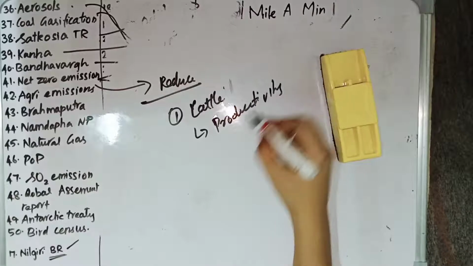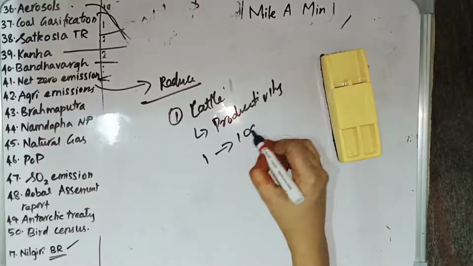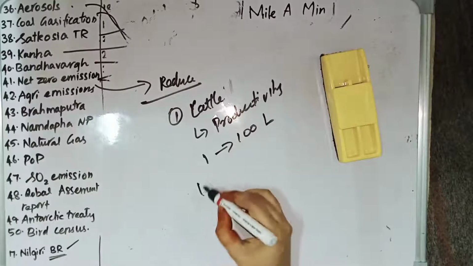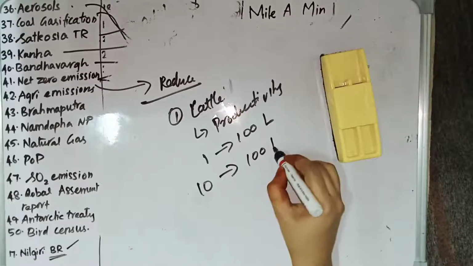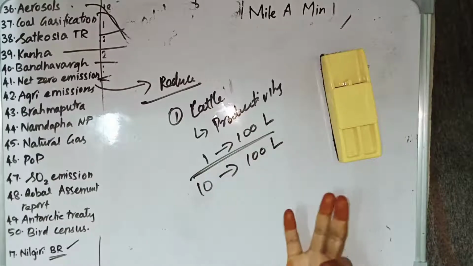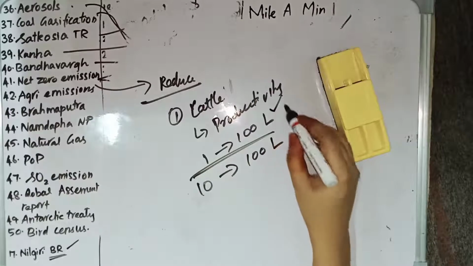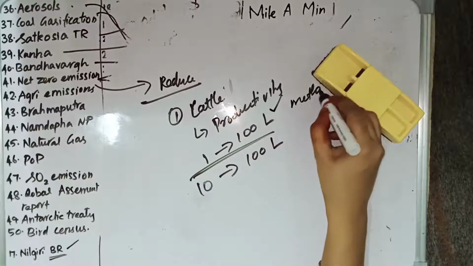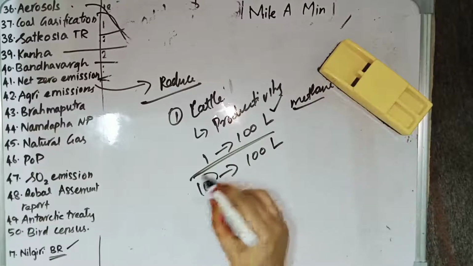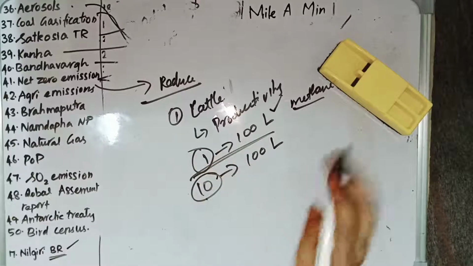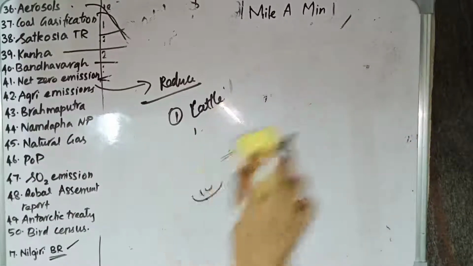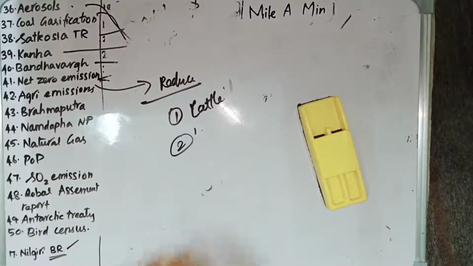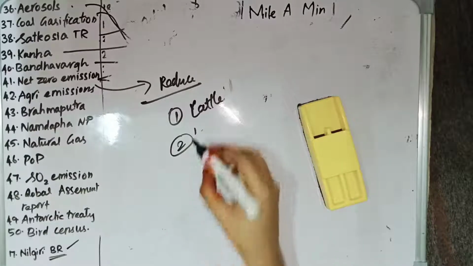Say, if earlier 10 cattle were needed for 100 liters of milk, and now one cattle itself produces 100 liters of milk, then the productivity is increased. The amount of methane emitted is reduced, because in the place of 10 now we are having only one, right? So increasing the cattle productivity is one method, and also alternate wetting and drying of paddy and reducing the frequency